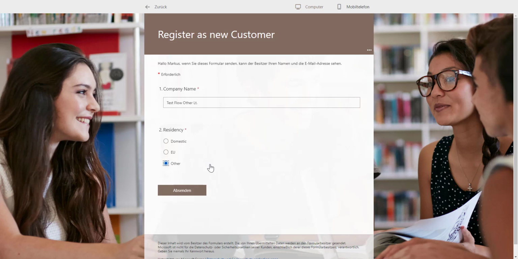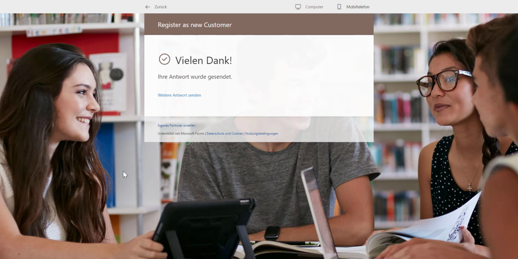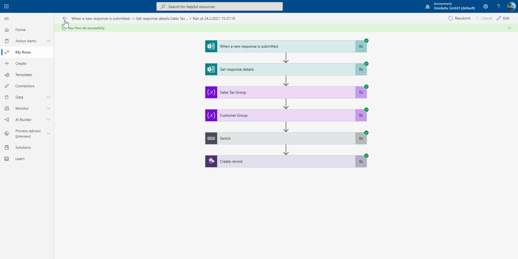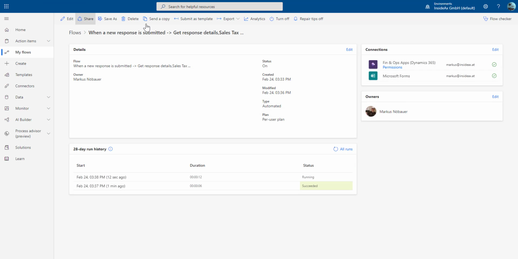And when we do this for a foreign company, and now I'm not part of the European Union and not domestic, and provide this answer, again, the flow is triggering, processing the information, and will create a new record in Dynamics 365. Again, we can go back here. We see the flow is running at the moment.